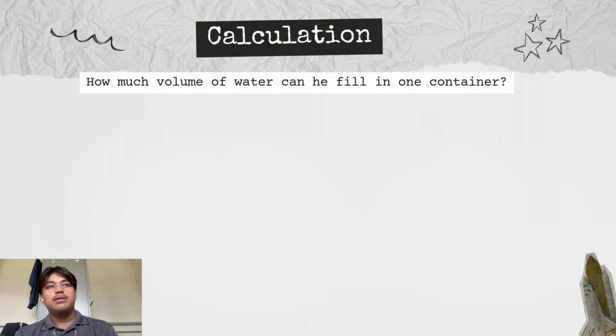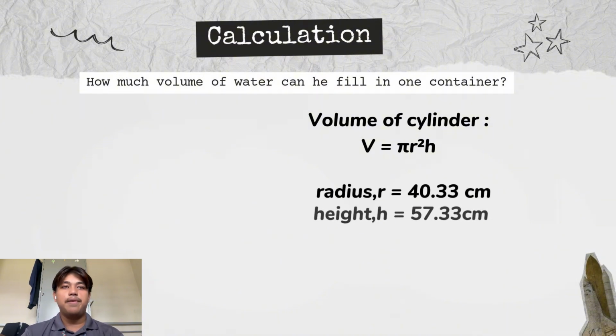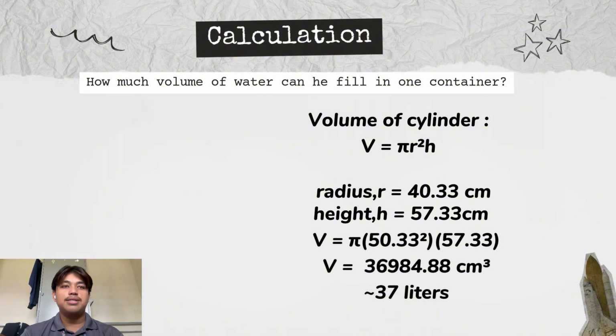Next, how much volume of water can Rusdi fill in one container? So, we will use the formula of volume for cylinder, which is pi r square h. For the radius, we have 14.33 cm and height 57.33 cm. Substitute the radius and height, we will get 36,984.88 cm cube, which is 37 liters.